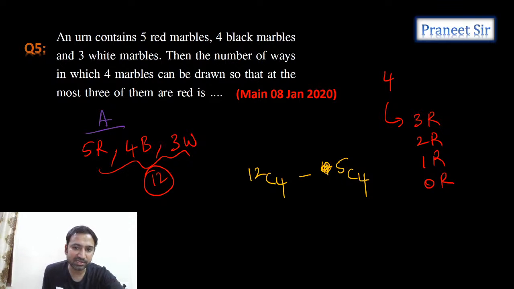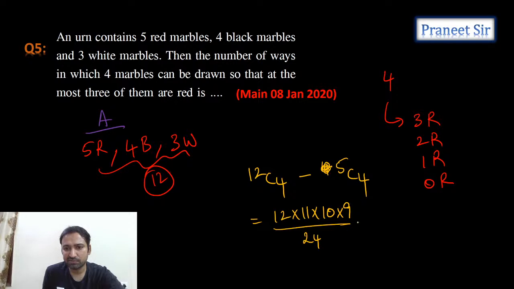So 12C4 is how much, guys? 12C4 is 12 into 11 into 10 into 9 by 24. This is what we're getting. Minus 5C4. 5C4 is very simple, guys. 5C4 and 5C1 are the same, so we are getting 5.